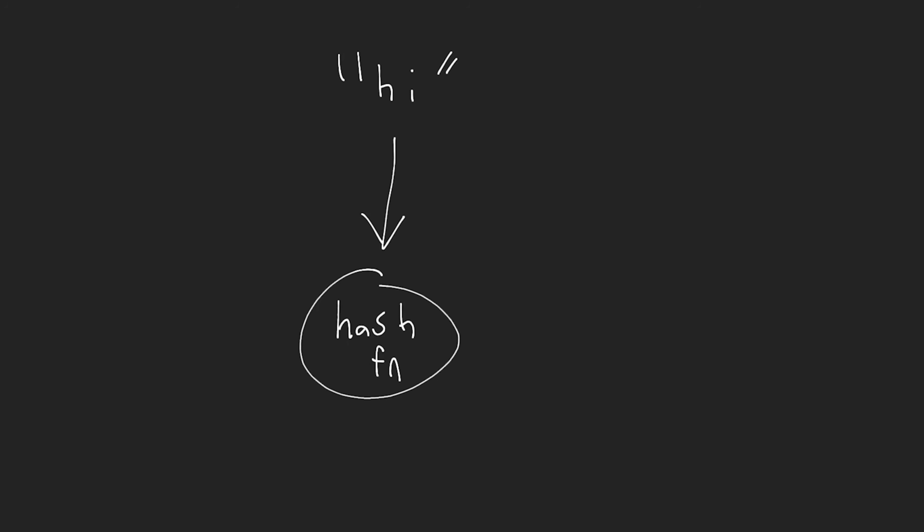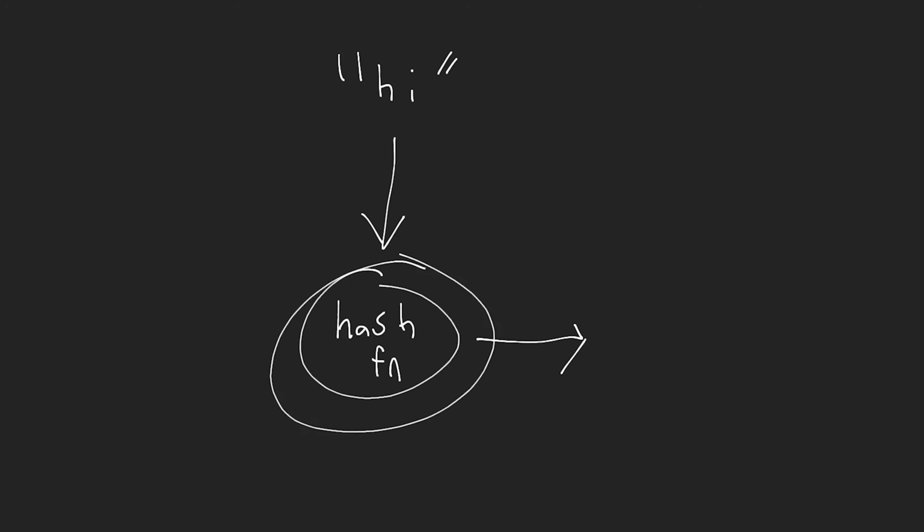Let's say that I have some string, okay? Maybe a string like hi. And then I pass this to what we refer to as the hash function. Now, this hash function can be a million different things. There's all kinds of different ways to hash data. But really, what this is going to do is spit out to us some kind of number, some kind of string, some kind of uniform output based on some criteria that we want.